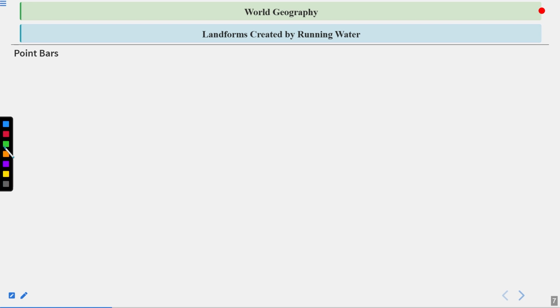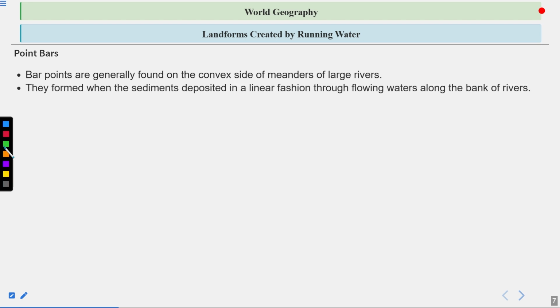Then point bars. Point bars are generally found on the convex side of meanders of large rivers. They form when sediments are deposited in a linear fashion by flowing waters along the bank of rivers.